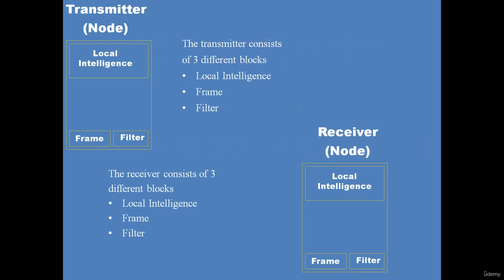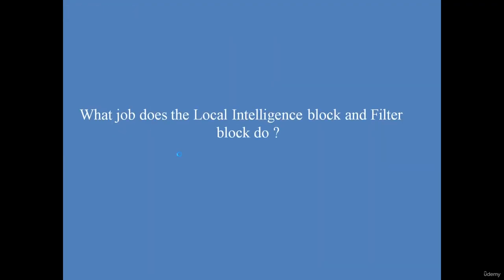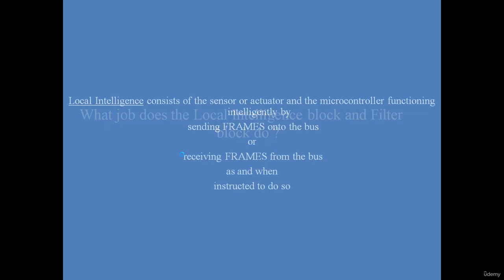The transmitter node and receiver node consist of 3 important blocks: local intelligence, frame and filter. So what will these blocks do, that is the next question. What does the local intelligence block and filter block do?